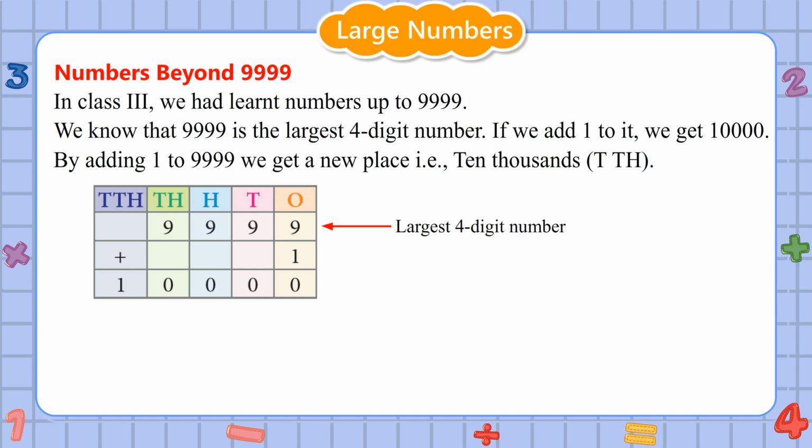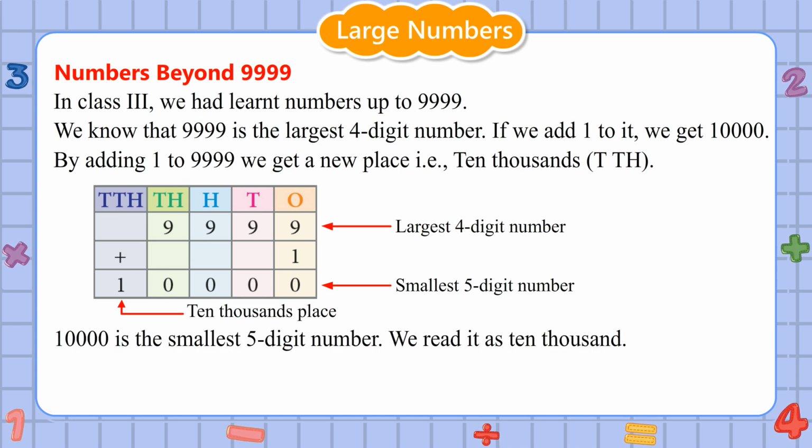9999, the largest 4-digit number, plus 1 is 10000, the smallest 5-digit number. Here, 1 is at 10,000s place. 10000 is the smallest 5-digit number.